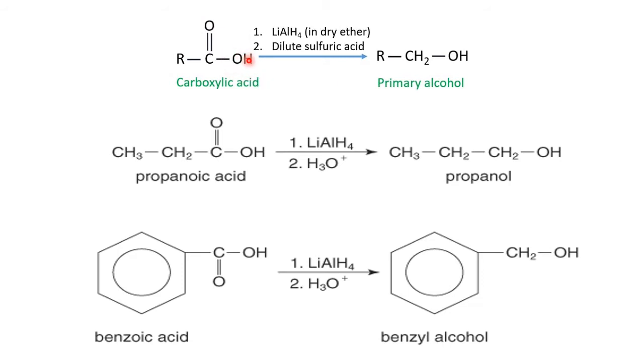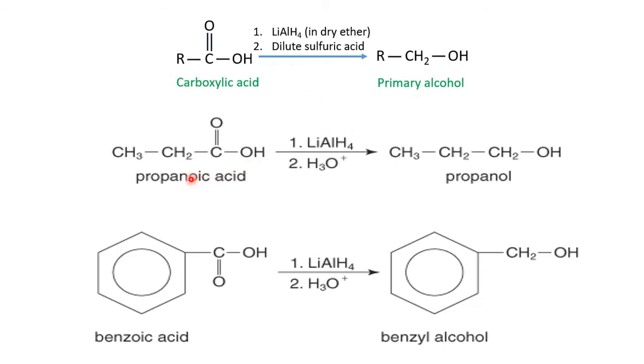That means the required number of hydrogens are given by the reducing agent, lithium aluminum hydride, or you can make use of sodium boron hydride, but it is a little bit slow. Lithium is the best, very fast. So if you don't have lithium, you can go for sodium boron hydride. Otherwise, the best one, though it is costly, the result is wonderful. So using lithium aluminum hydride, we can convert carboxylic acid into alcohols.